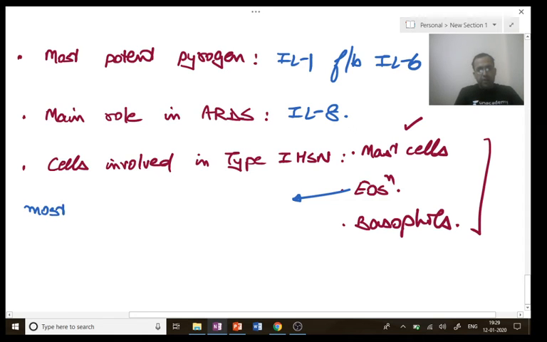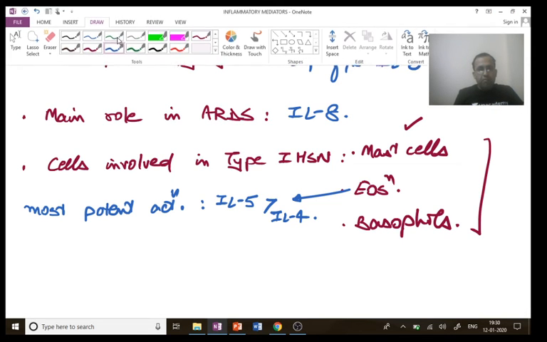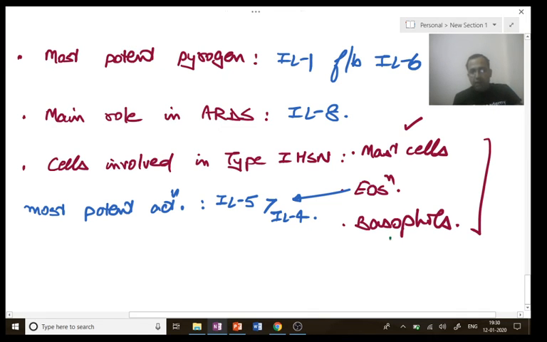First point, most potent activator of eosinophils, interleukin 5, followed by interleukin 4. Next, most potent activator of basophils.